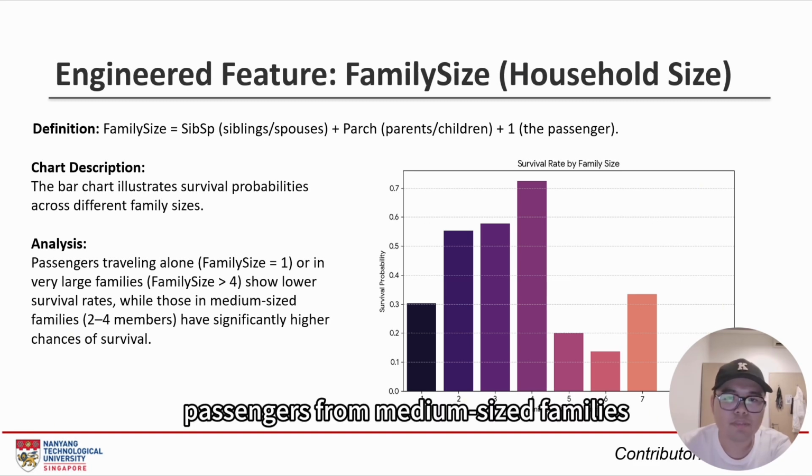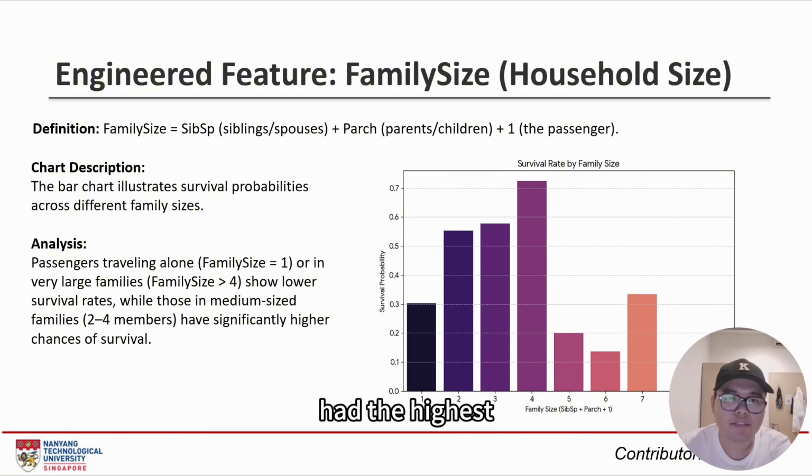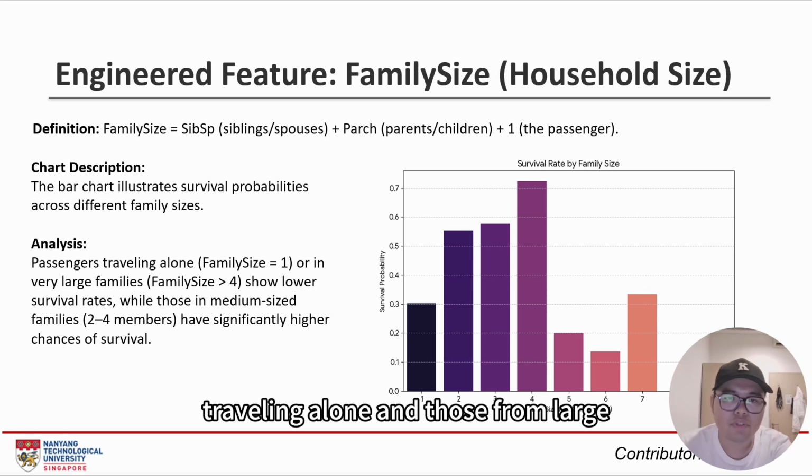Passengers from medium-sized families, like 2 to 4 people, had the highest survival rate, while those traveling alone and those from larger families had lower survival rates.